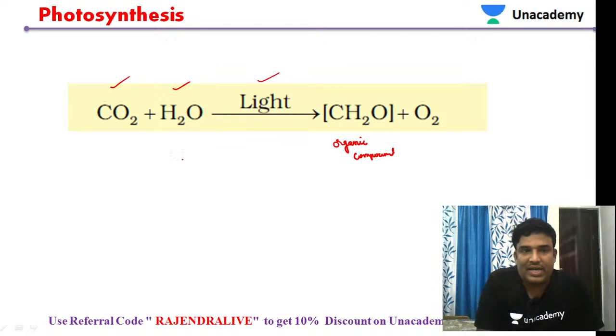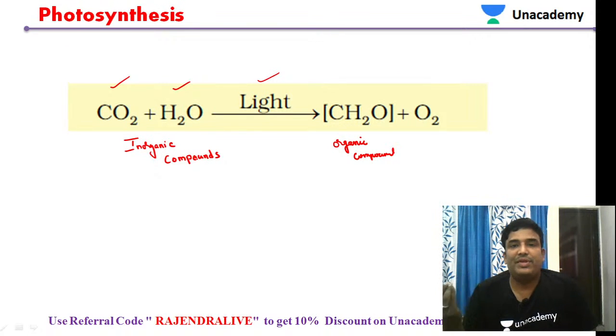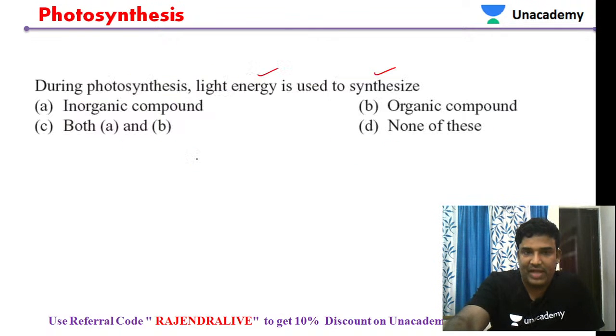Using inorganic compounds, carbon dioxide as well as water, both inorganic compounds are used in the presence of sunlight. So inorganic compounds like carbon dioxide and water molecules are used in the presence of sunlight to produce organic compounds. That's what is happening in photosynthesis.